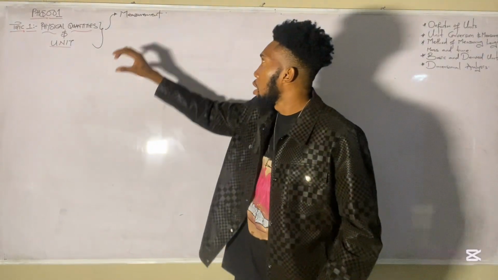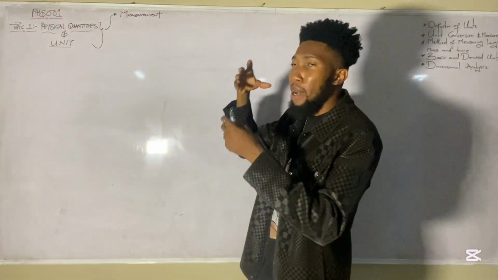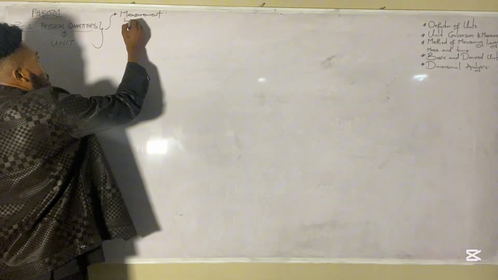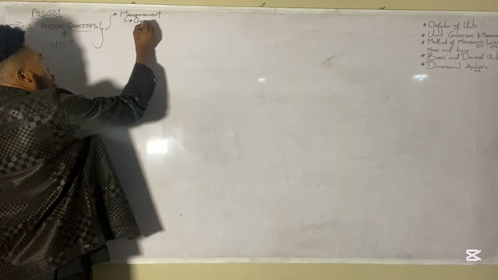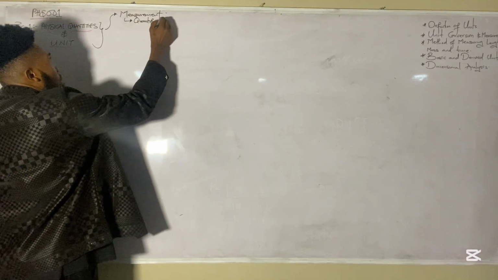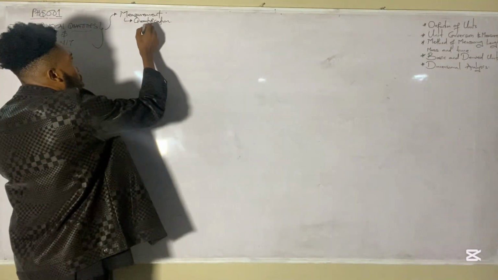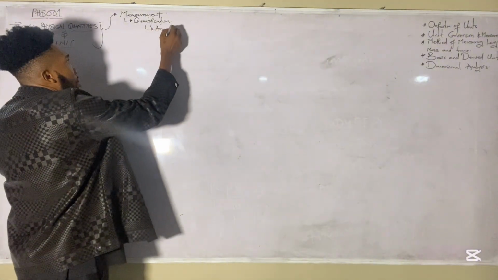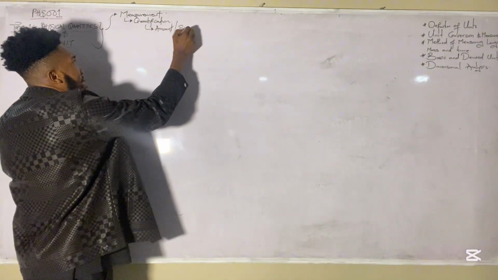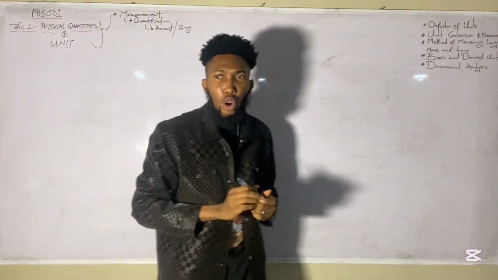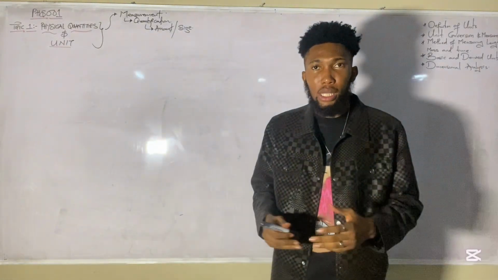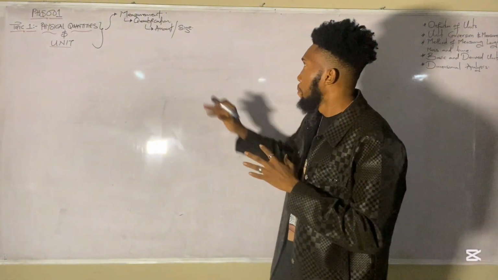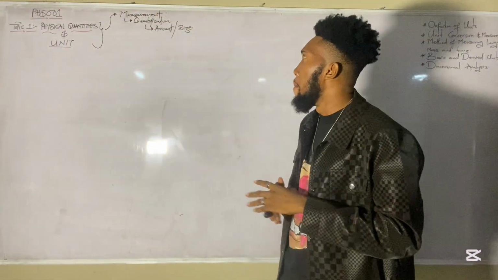Good. So the concept of measurement is all about quantification. So when you hear measurement, measurement is a physical act of quantifying. So it's just about quantification. Your ability to quantify. Quantification, you're talking about knowing the amount. You understand? It's about knowing the amount or the size of a given parameter or the given quantity. The quantity is regarded as a parameter. Good. So now, that's what we mean by measurement.